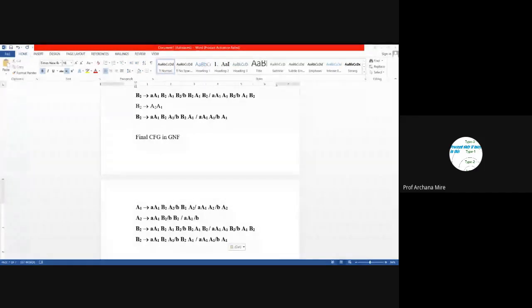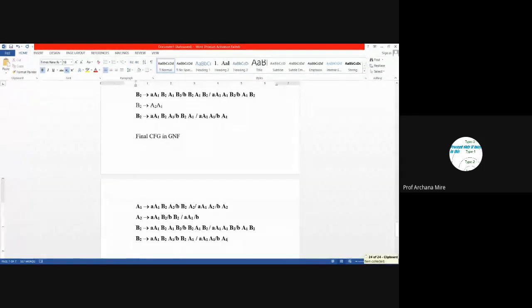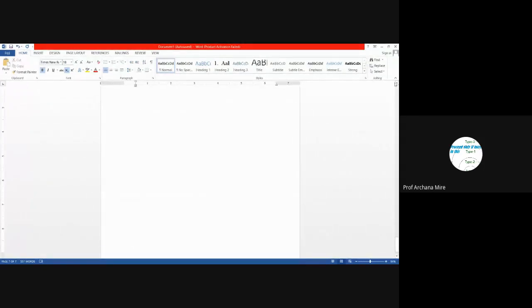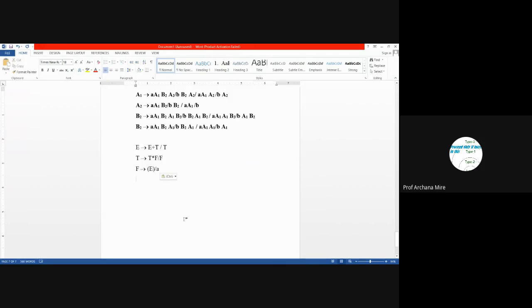So let's see one more example. Now we will take a very common grammar which we have frequently used earlier, when we studied the concept of ambiguity removal, or even when we studied CNF conversion. Though we didn't complete the whole numerical of CNF conversion, we just discussed some initial steps of CNF conversion. That was grammar simplification. So this is example 2.